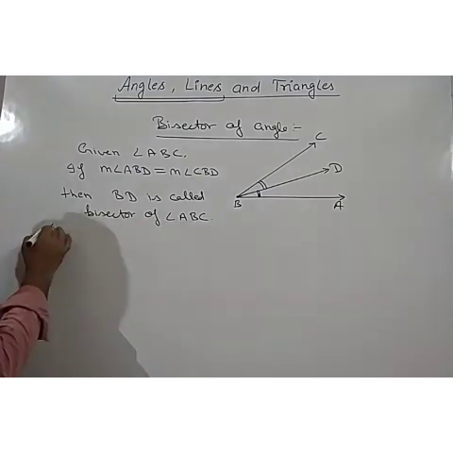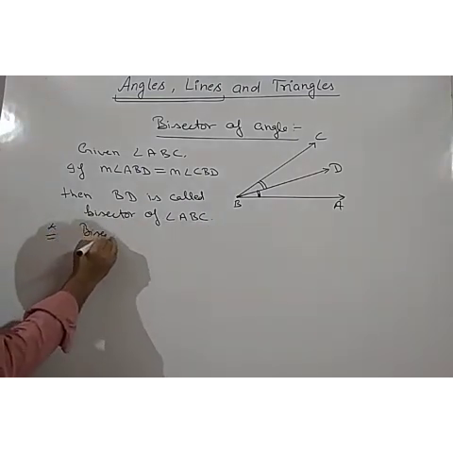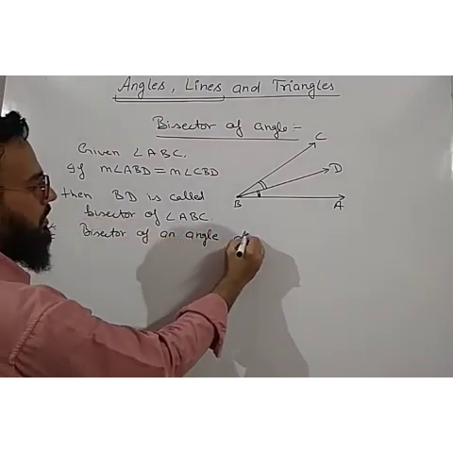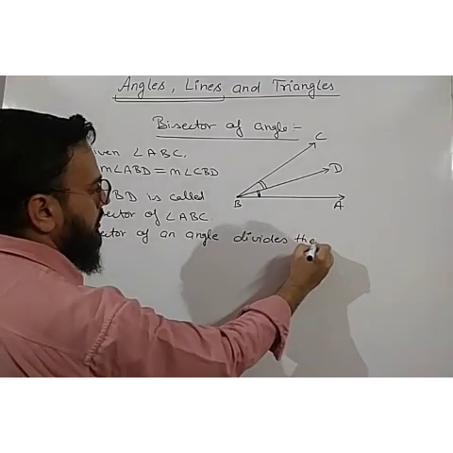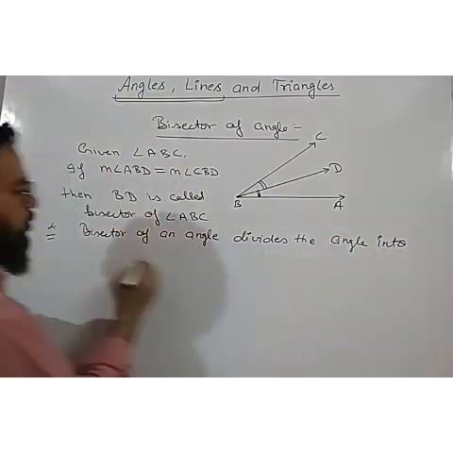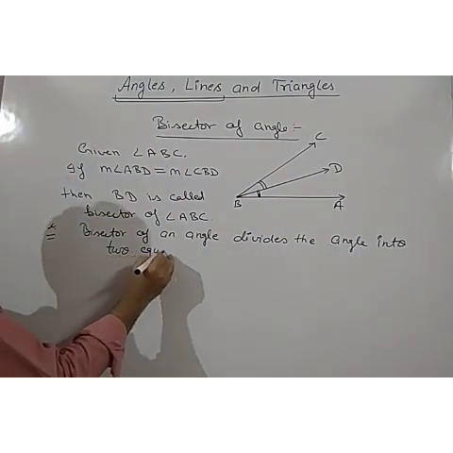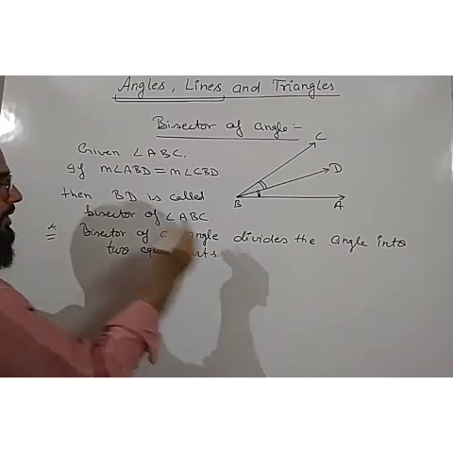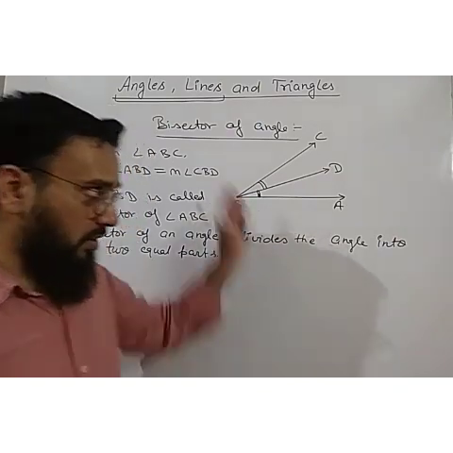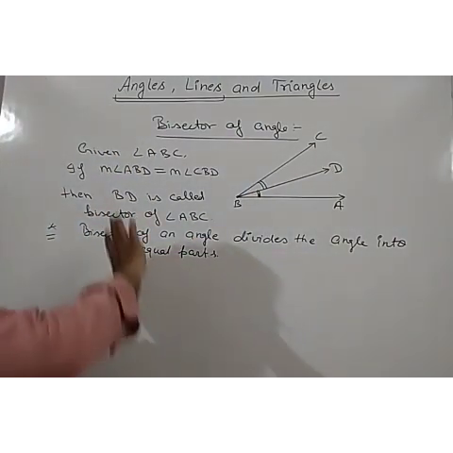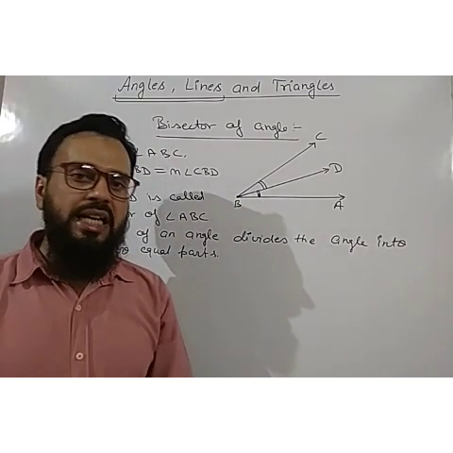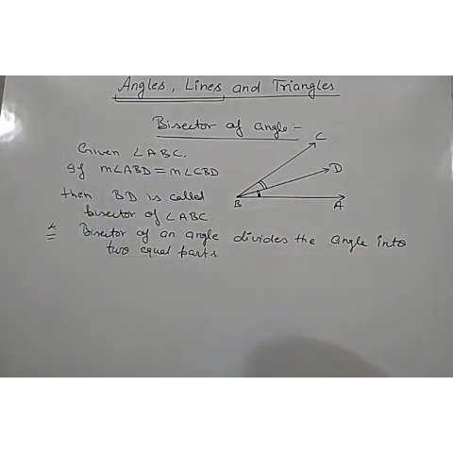So we can write another statement also: the bisector of an angle divides the angle into two equal parts. Clear? So this is all about the bisector. These were some basic things which you all know. Now we are going to start with the questions based on complementary and supplementary angles. So let us start with the questions.